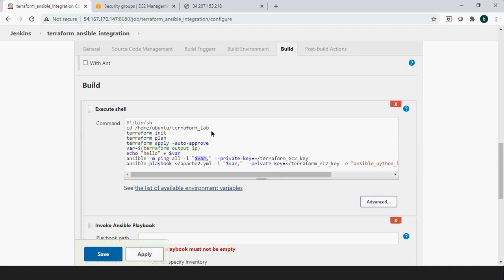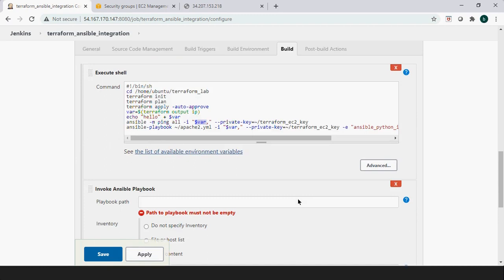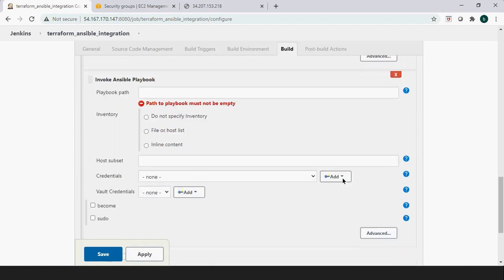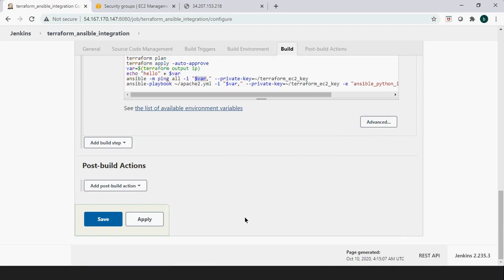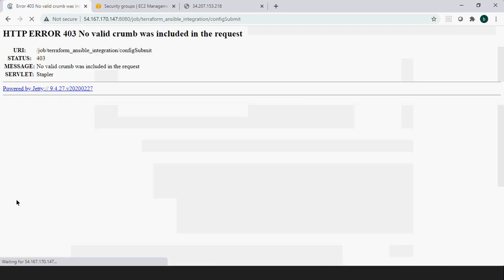So just one more thing I want to confirm, if I execute this, whether it will pick the same thing or not which we have modified. Okay, let's see. Ansible playbook, remove it, save.